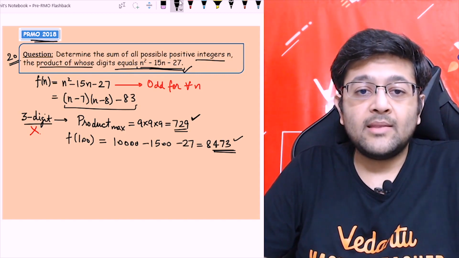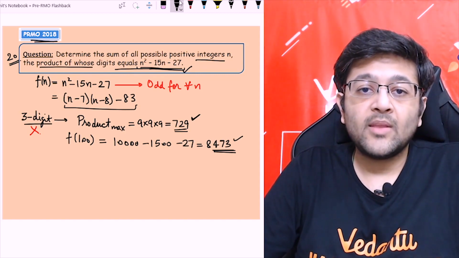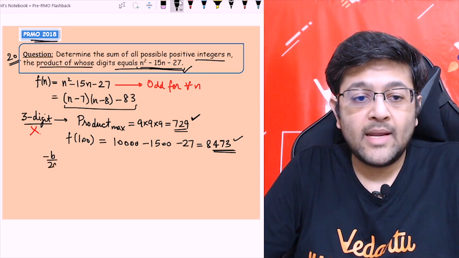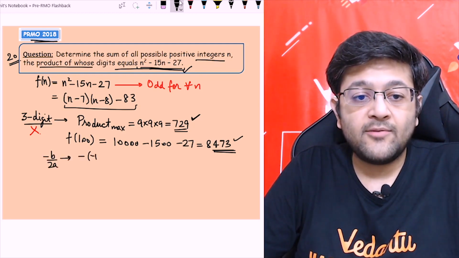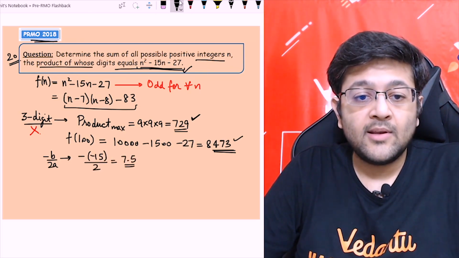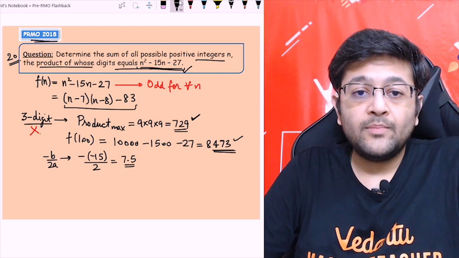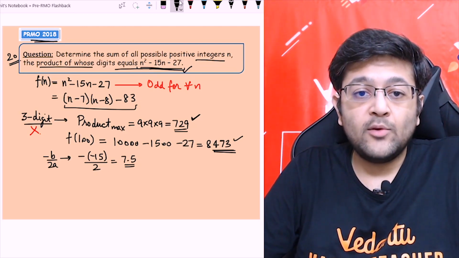From there, minus b by 2a is minus of minus 15 upon 2, that is 7.5. So its minima will be around 7.5, and this will be a very negative value there.